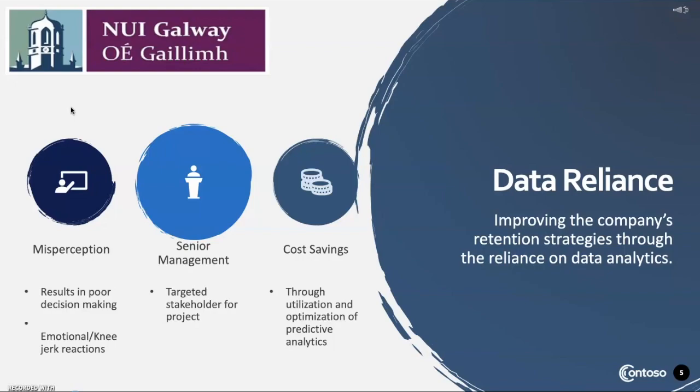However, studies show that only 12% of employees leave their jobs over salary. This misperception results in poor decision making by senior management, who are the target stakeholder of this project. Along with poor decision making, a level of mistrust creeps into the relationship, impacting negatively on the company. Predictive analytics can improve the company's retention strategy through its reliance on data analytics and removal of human emotion.